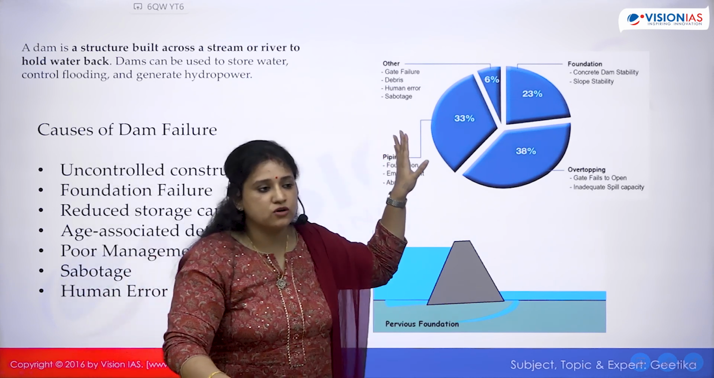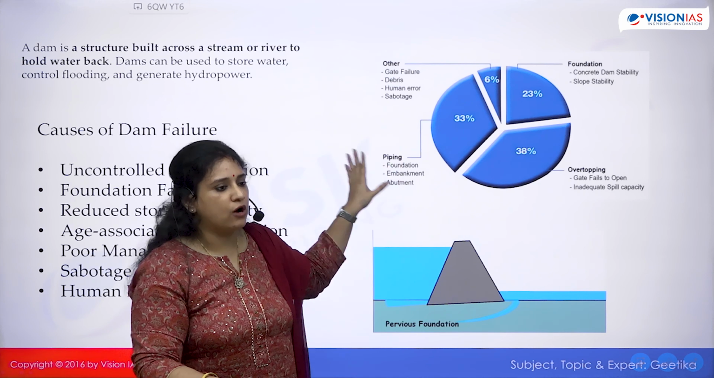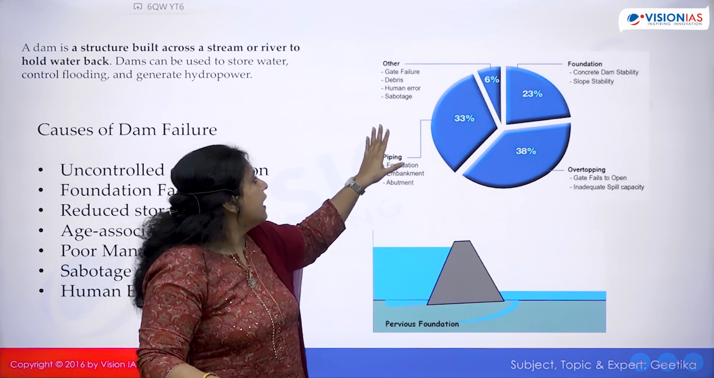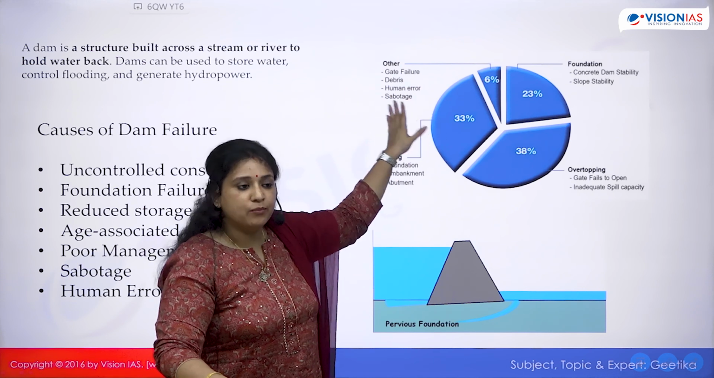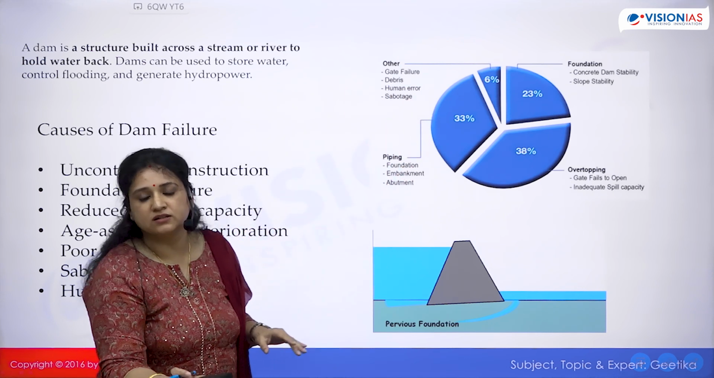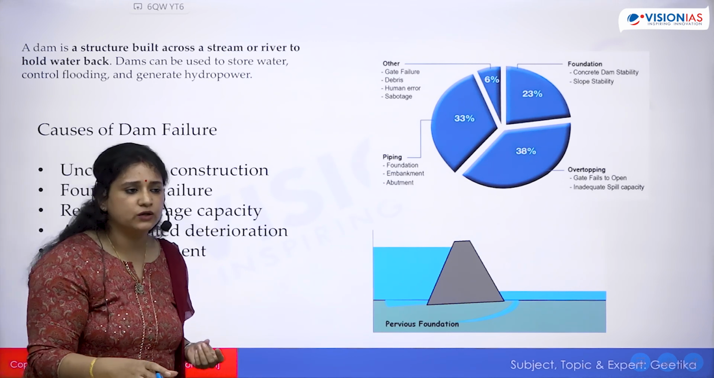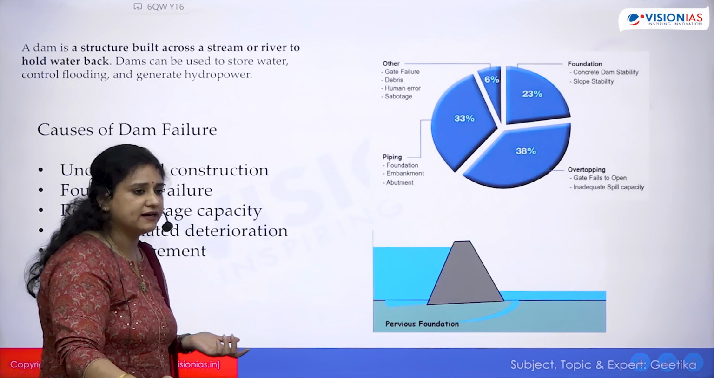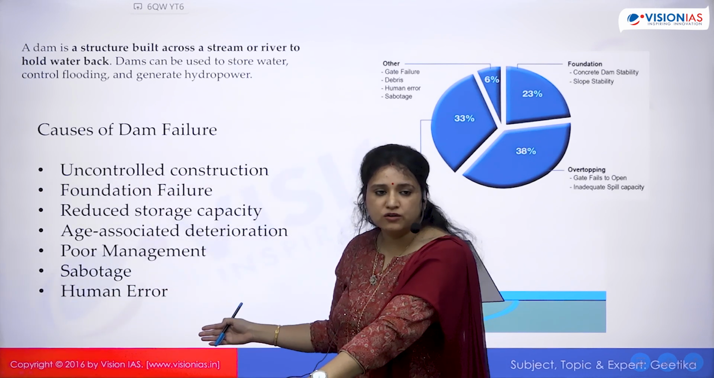Of course you're not expected to know this. See, these are all things of civil engineering and structures. But this is just for your information now that the question has been asked. And then other issues, gate failure, human error, sabotage. What is sabotage? Intentionally somebody is trying to, like an act of terror, okay, or something like that, is a sabotage. So these are the simple causes of dam failure.